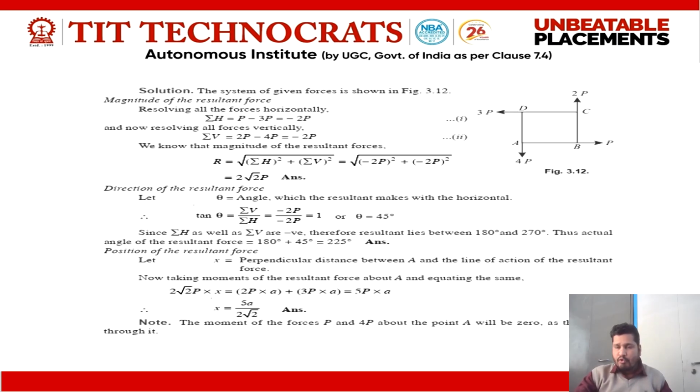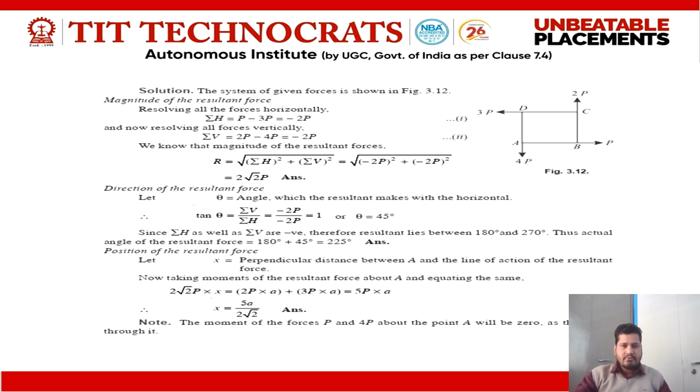What about the moment of force P and force 4P? The moment of these forces is equal to 0, because the distance is 0. When we calculate moment, we need a point, and that point is A. All the forces passing through the point about which we calculate moment have zero moment, because there is no perpendicular distance. Force into perpendicular distance: we have force, but distance is equal to 0. That's why the moment of these forces is equal to 0.